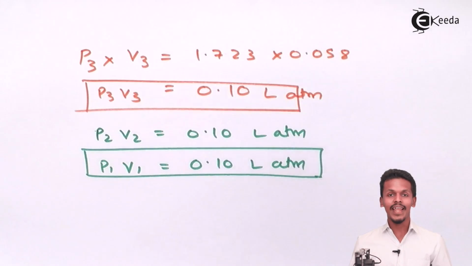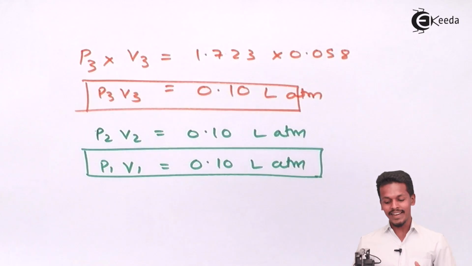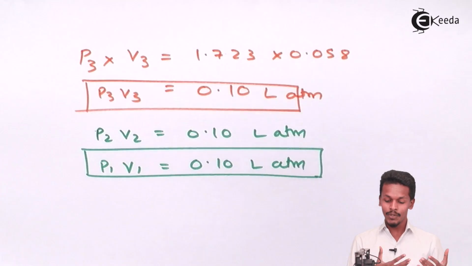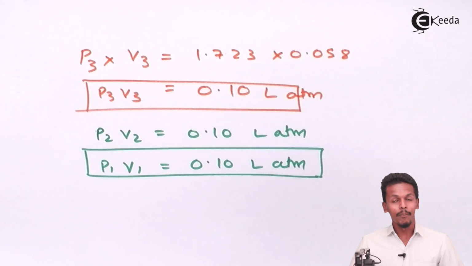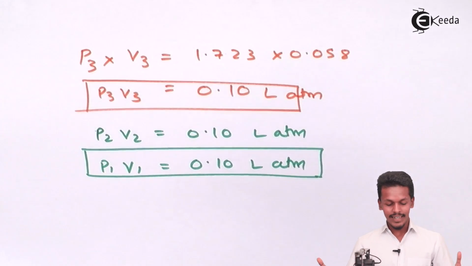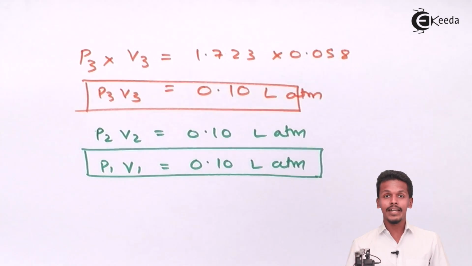So this equation obeys Boyle's law, and the temperature has been kept constant, and we know that the number of moles of the gas was also constant, and hence this is how we have verified Boyle's law. So that's the reason we have experimentally proved that the gas obeys Boyle's law at constant temperature and at the same number of moles of gas.